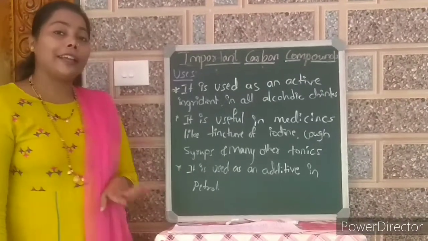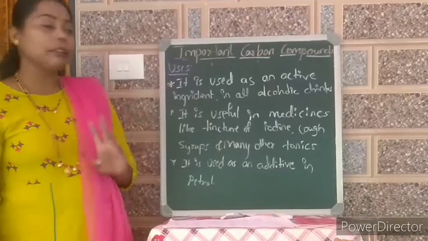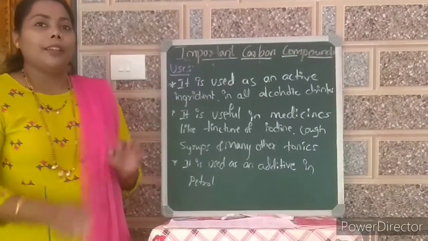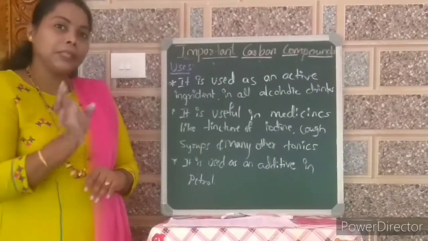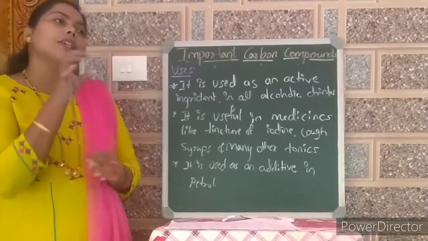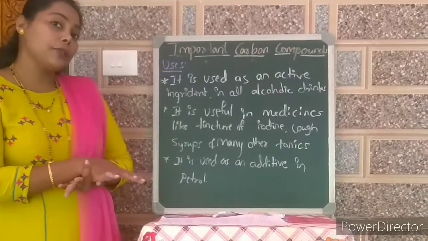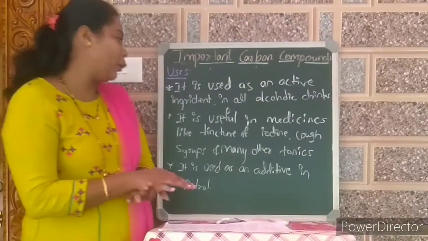Uses of ethanol. Where all is ethanol used? It is used as an active ingredient in all alcoholic drinks. For all alcoholic drinks, ethanol is the active ingredient. A small percentage of ethanol is used in alcoholic drinks. You know very well which are alcoholic drinks.